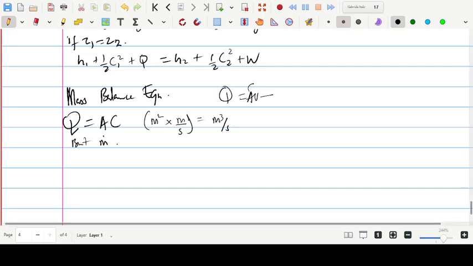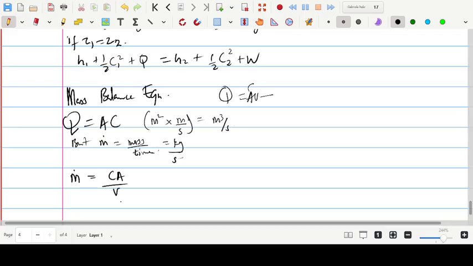But what is mass flow rate? Mass flow rate is mass over time. The unit is kilogram per second. We can now relate mass flow rate, m dot, as equal to CA over V.